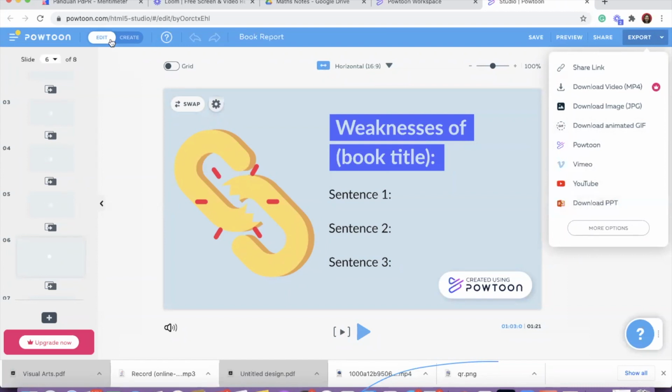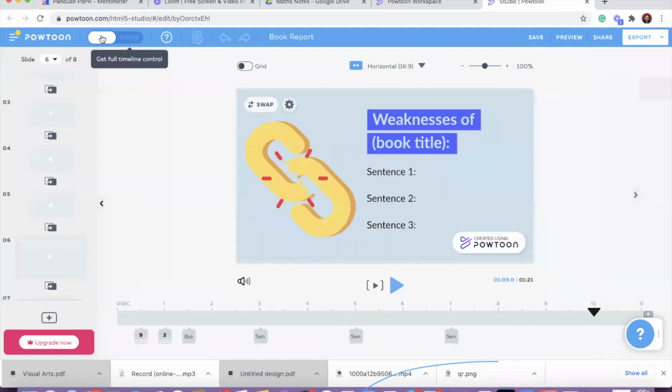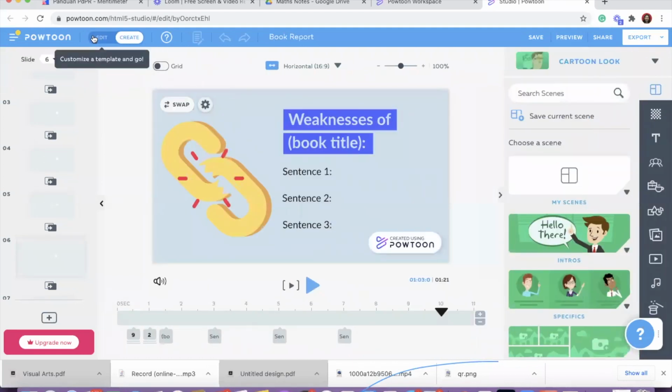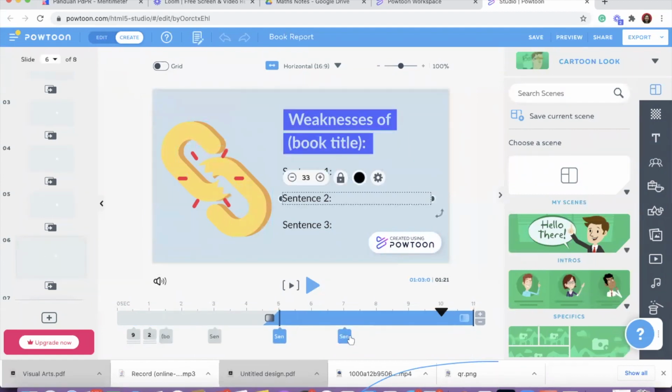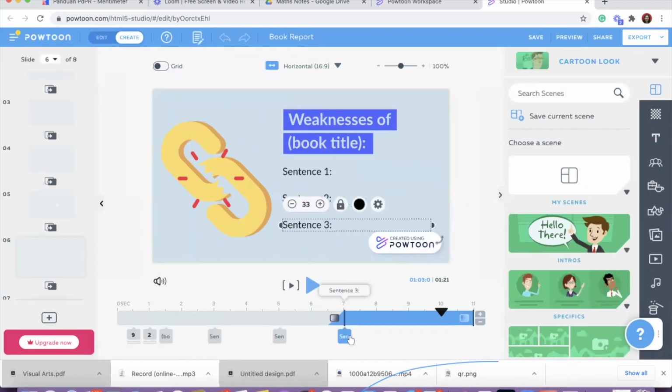If you want to do advanced editing, then only I will recommend you to move from edit to create, where it will allow you to change the audio, the sequence of the image or the element you use. This is a bit advanced. I can do it for the teachers, but if you have a group of teachers that really want to learn about Powtoon, it will take at least 1 day, a few hours, 4 hours of training on Powtoon itself. So I'm just showing you content can also be created by Powtoon.